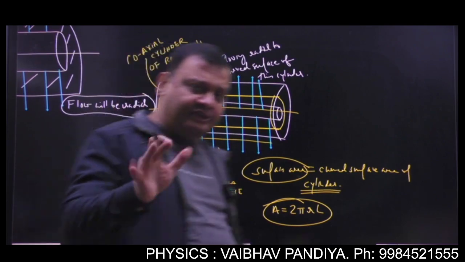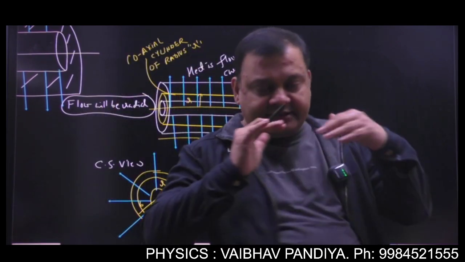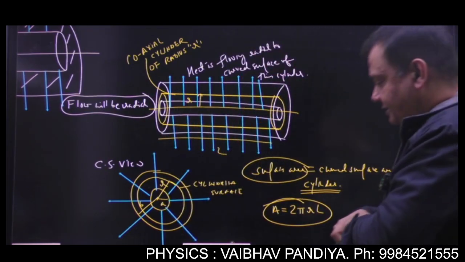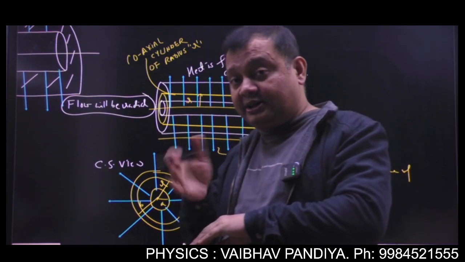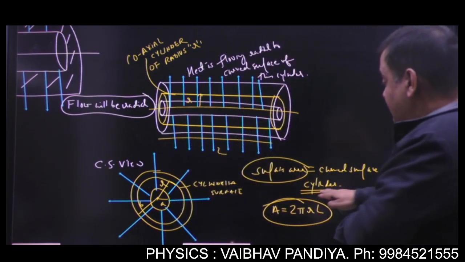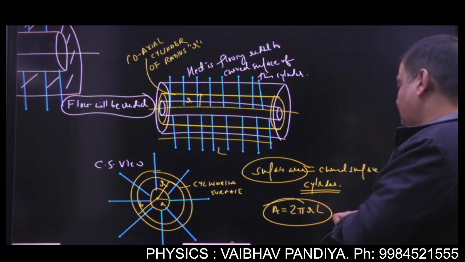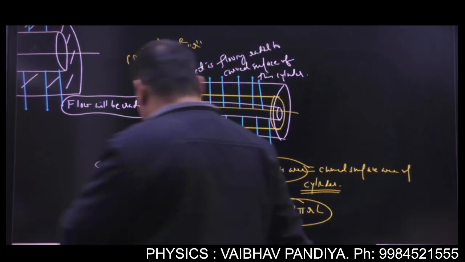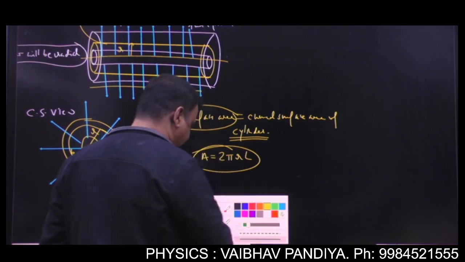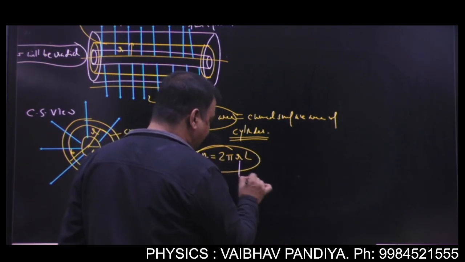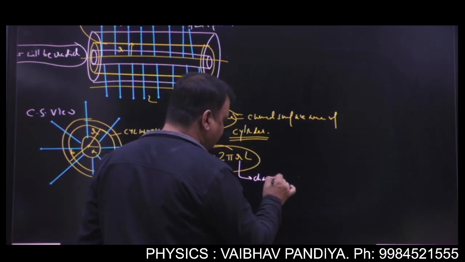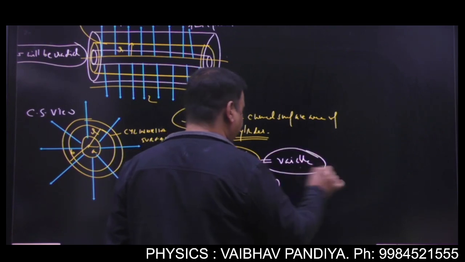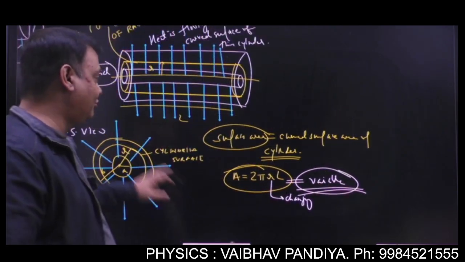Now see in this figure what you can judge. As the heat is flowing between the inner and the outer curved surfaces of the cylinder, is the area of cross section constant or variable? Think and answer. Since for each cylinder r is changing, your area is changing. So in this case the area is variable. Got it? In this case the area is not constant.